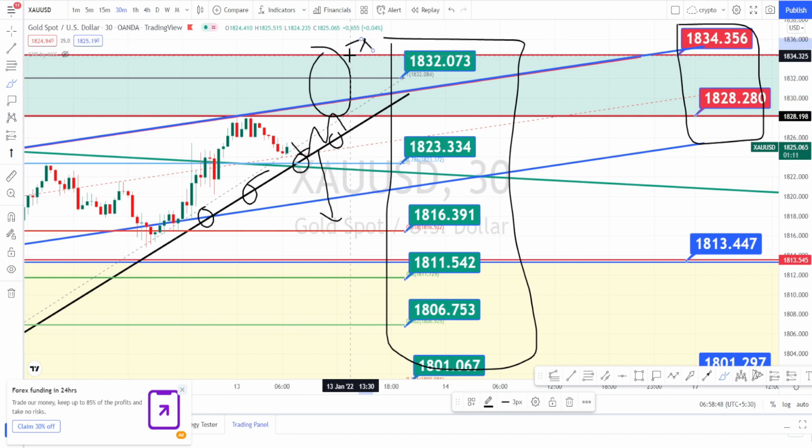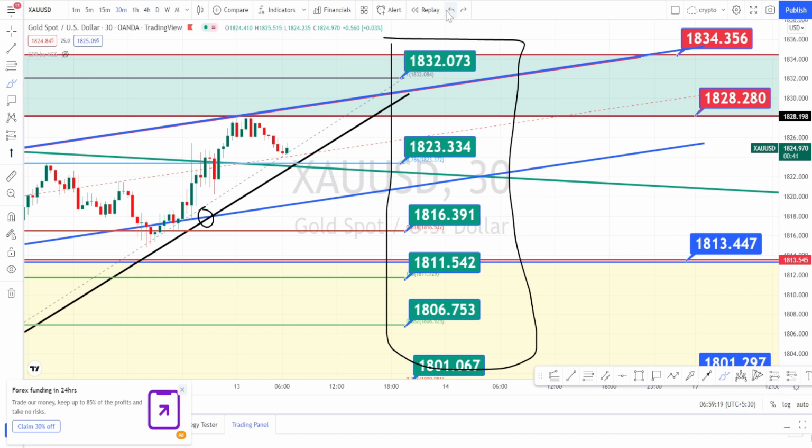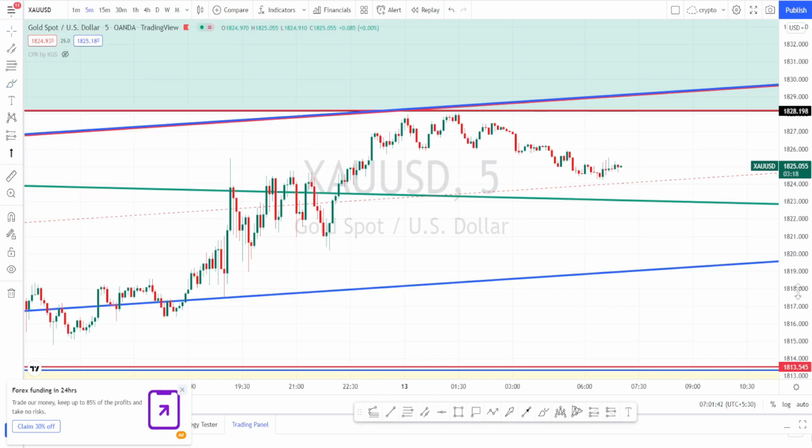So wait for it to break this area, then go on a bullish side trade where you can find a higher probability of success. I wouldn't recommend you to take any trade within this area because there are more chances for the market to bounce back. Let us do the analysis in 5 minutes time frame. I'm in 5 minutes time frame now.